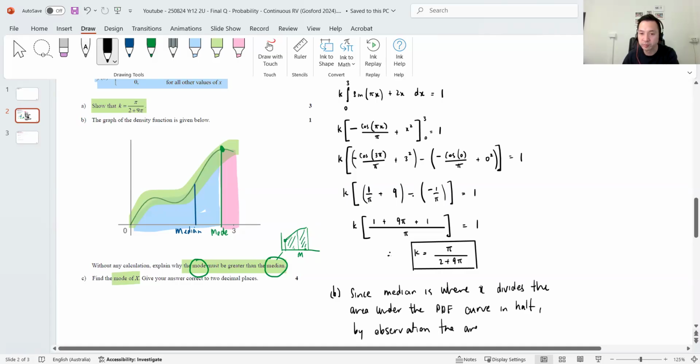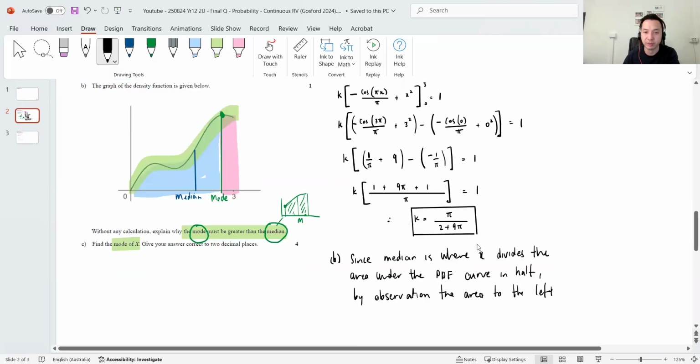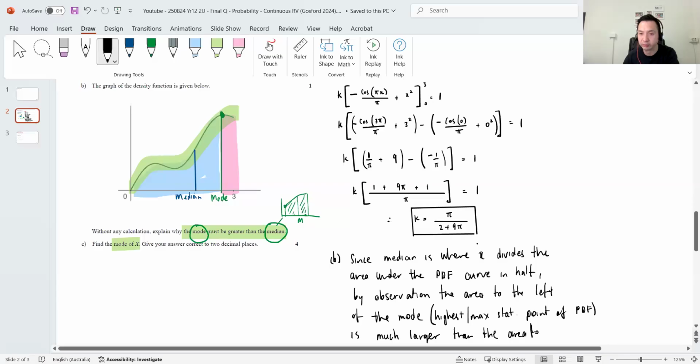By observation, the area to the left of the mode, you can put in brackets here, highest or maximum stationary point of PDF, is much larger than the area to the right.